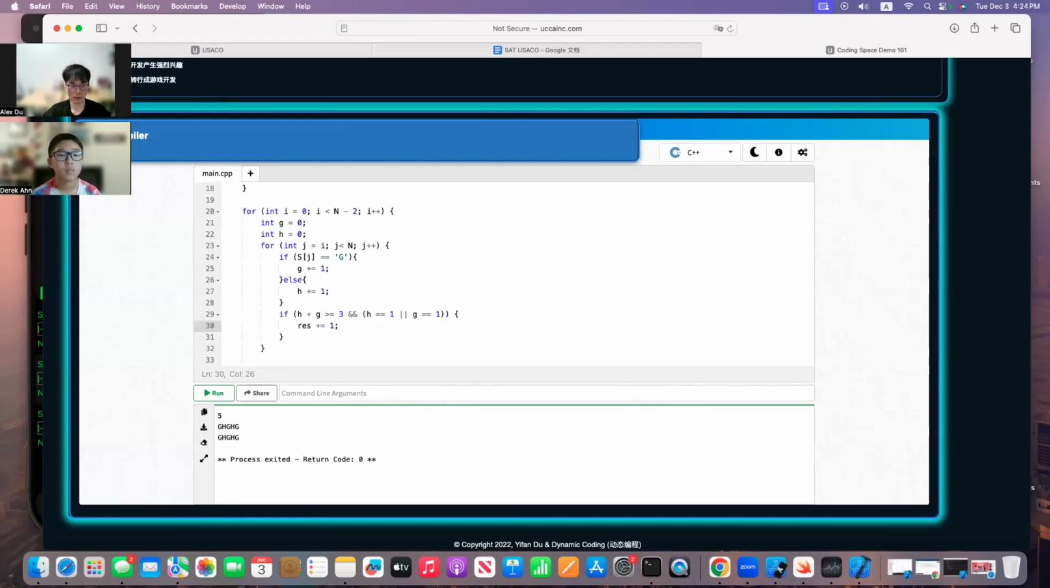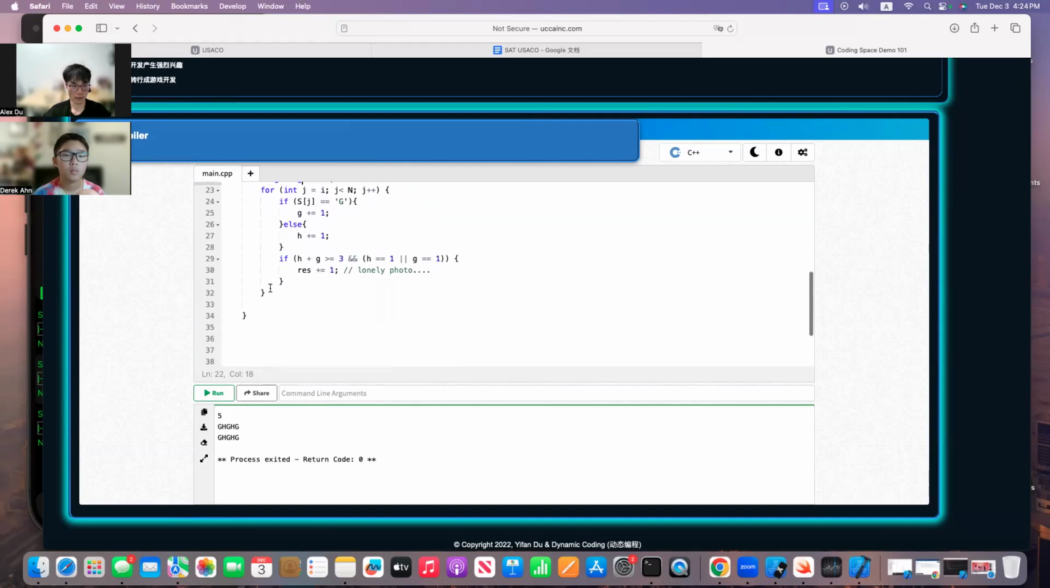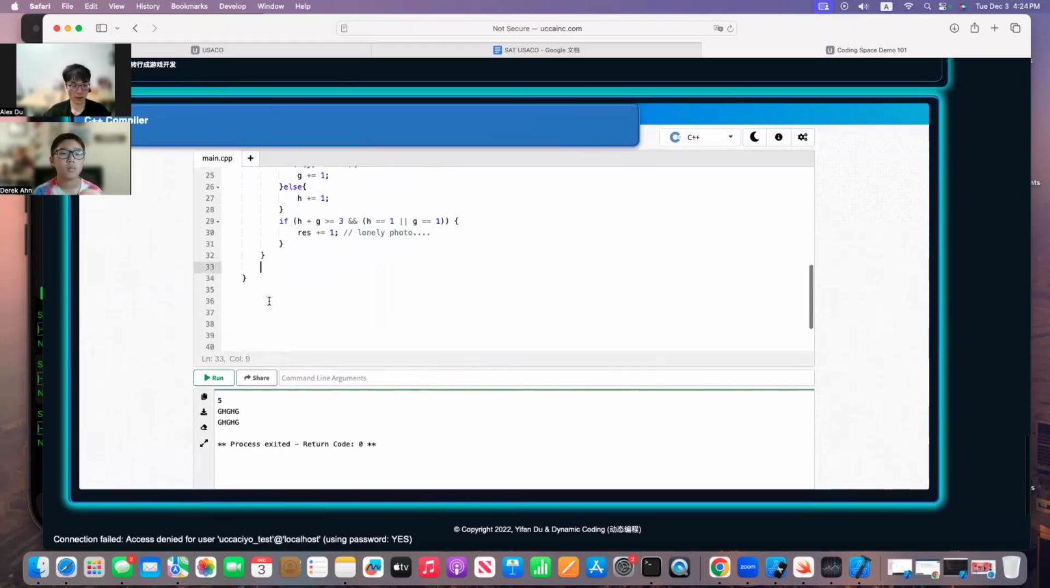And this is a lonely photo, right? Okay. So this is a lonely photo. So by doing that, it's basically just like that. I think you probably might have modified this one into long data type here. There we go. Now I think everything's looking pretty good.